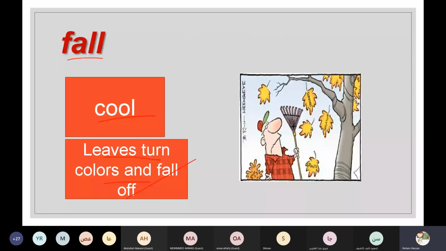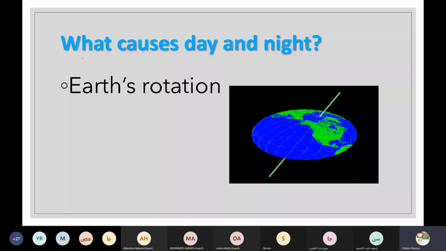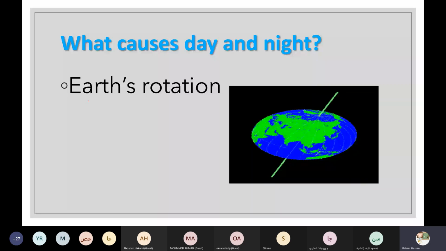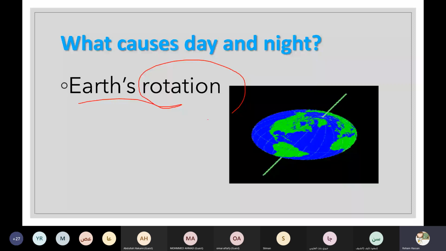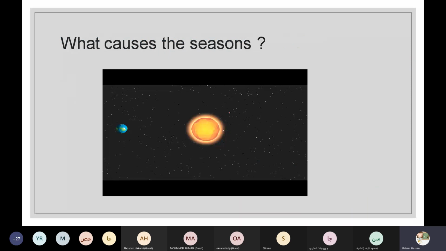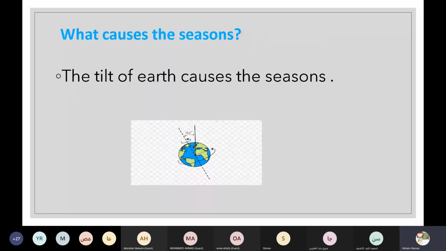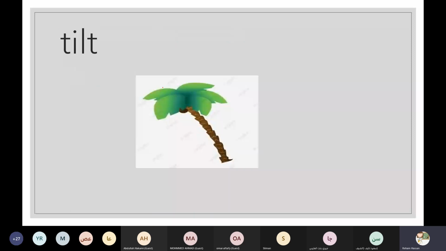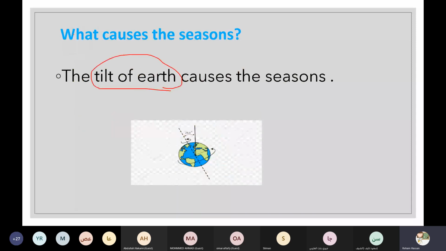Now, what causes day and night? We know that Earth's rotation causes day and night, and rotation means spinning on its axis. But what causes the seasons? When the Earth moves around the sun, the tilt of the Earth causes the seasons. What is the meaning of tilt? Like this tree, it is tilted, not straight. So what causes the seasons? The tilt of the Earth.